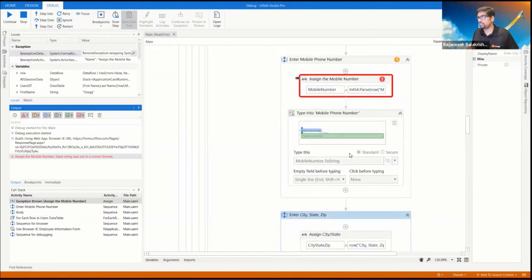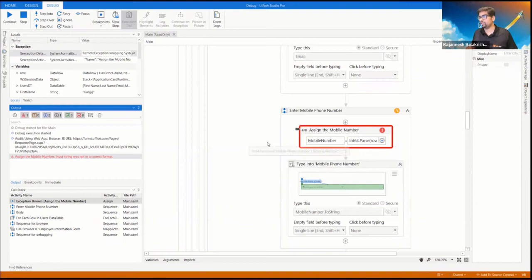So at this junction, we understand this input is not in a correct format. Either we can fix the input, or using a try catch, we can try this and catch the exception, right? A lot of things you can do.